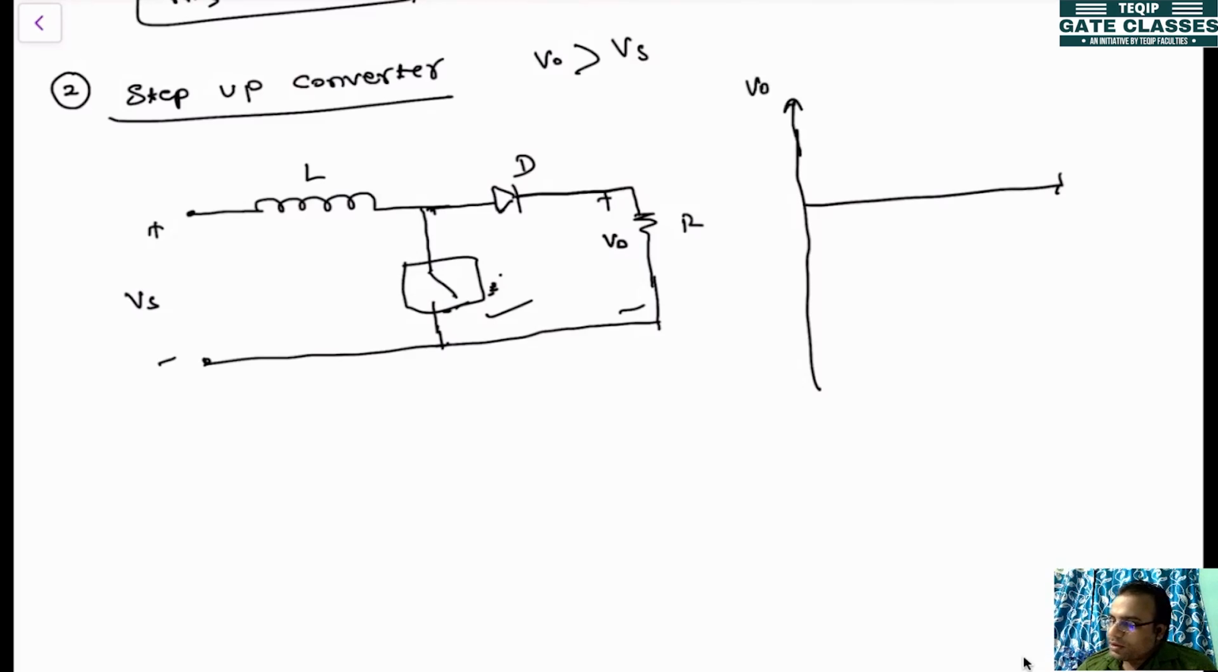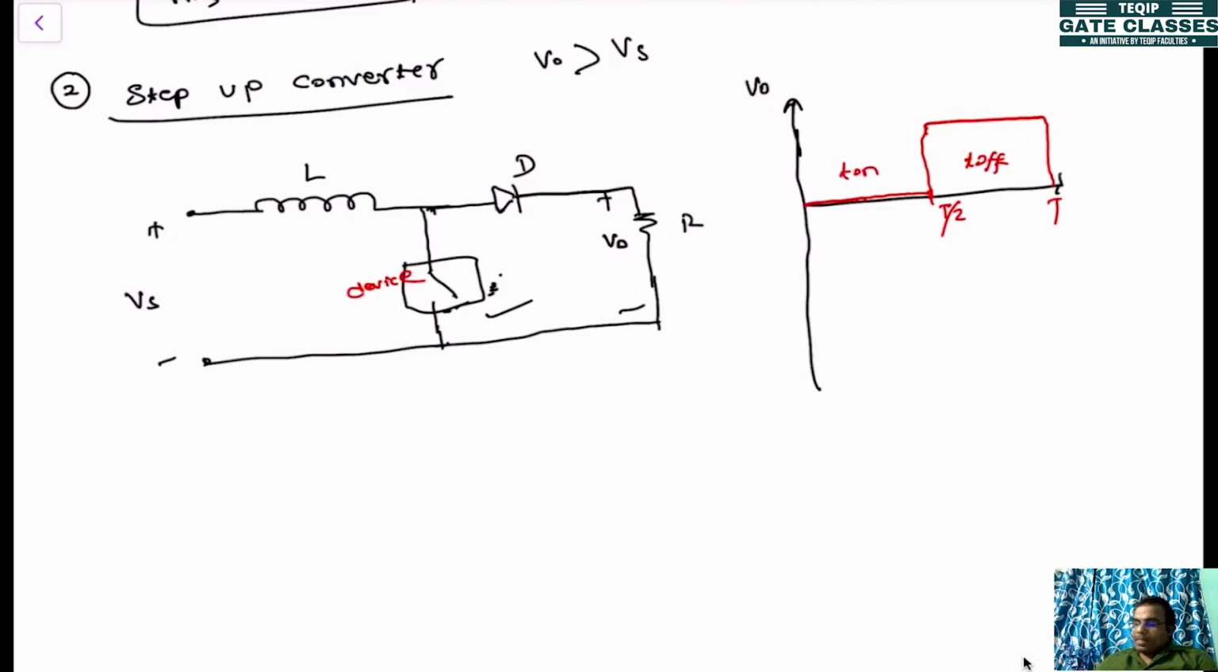If you plot the output voltage V0 up to T by 2, when the device is on, the output voltage will be 0, and when it is off, you will be getting the voltage connected to the source. What is the magnitude of this voltage? We'll find out now. This is T by 2, this is the total time T. This is the T on period, this is the T off period.